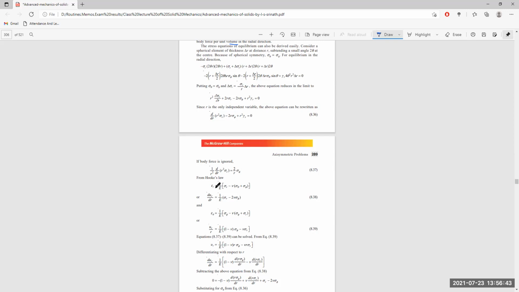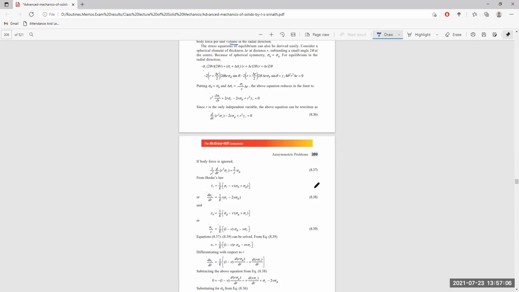Now epsilon r can be replaced by dUr by dr. So epsilon theta and epsilon phi in a similar fashion will be like this, 1 by E into sigma phi minus nu times sigma phi plus sigma r.